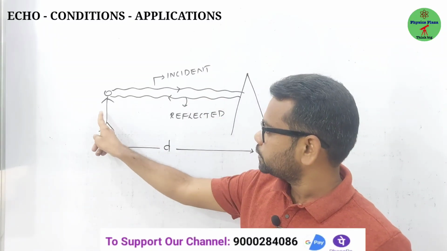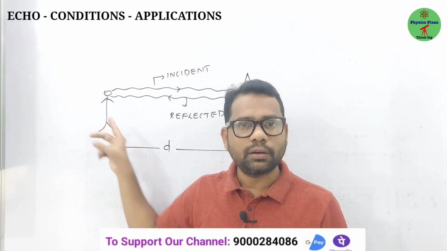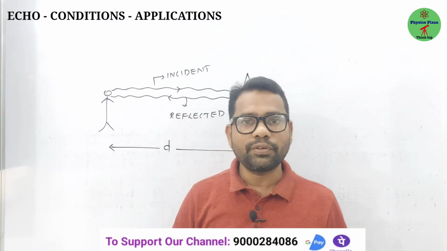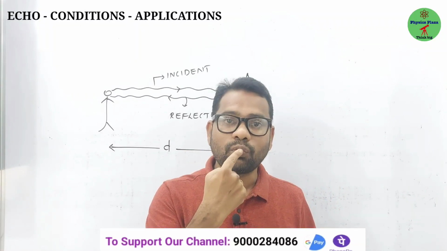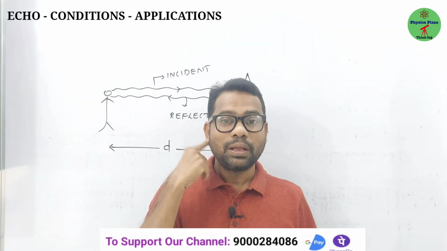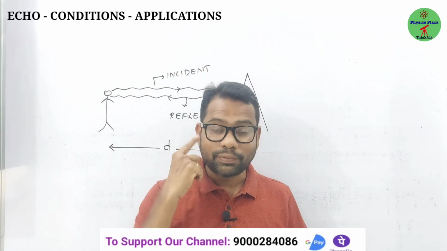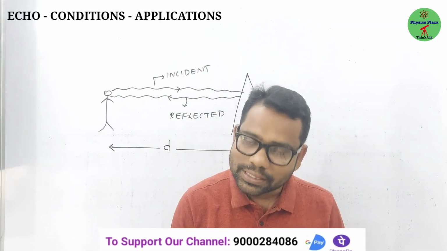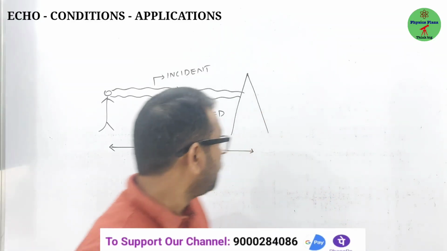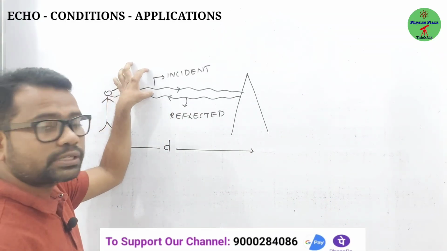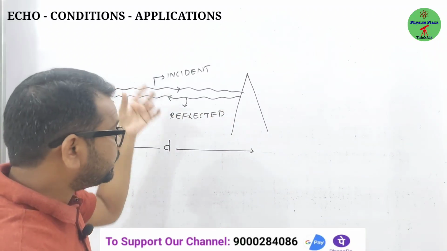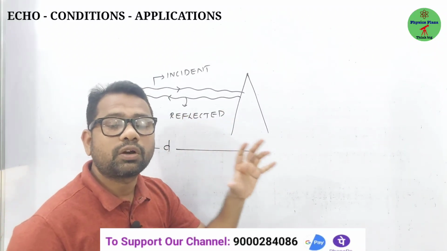For example, the person is shouting from here. How many sounds can he hear? Two sounds. Don't get confused. Because now I am talking, don't you think I am able to hear my own original voice? Yes. But the reflected sound can also be heard if some conditions are fulfilled, right? I am talking about that only. So the original sound should have completely ceased. After that, the reflected sound which is heard we can call the echo.